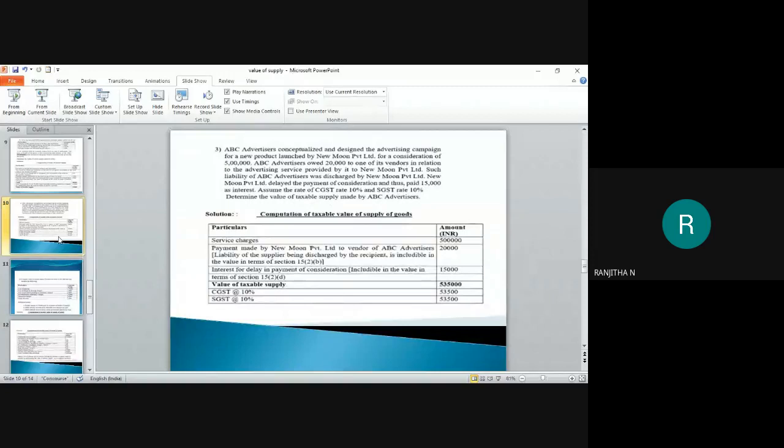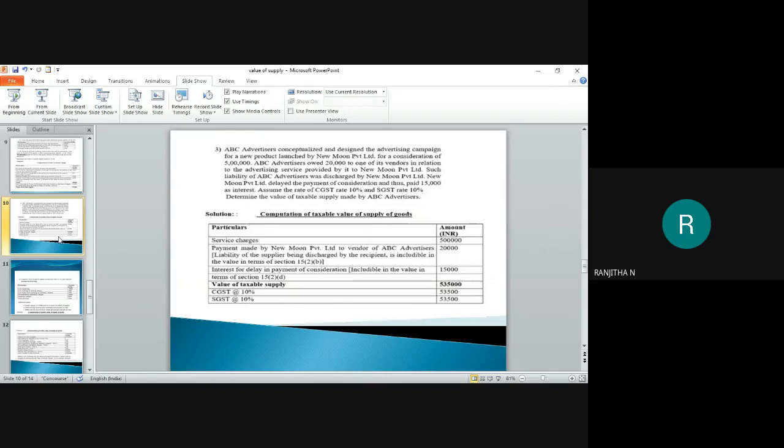Moving on to the next question. ABC Advertisers conceptualized and designed the advertising campaign for a new product launched by New Moon Private Limited for a consideration of 5 lakh. ABC Advertisers owed 20,000 to one of its vendors in relation to the advertising service provided by it to New Moon Private Limited.